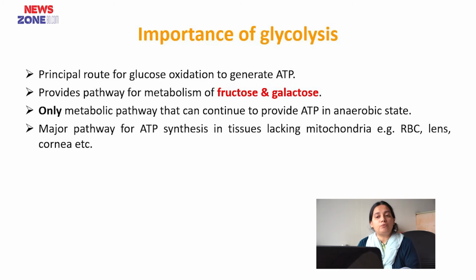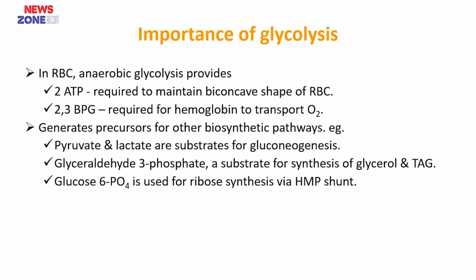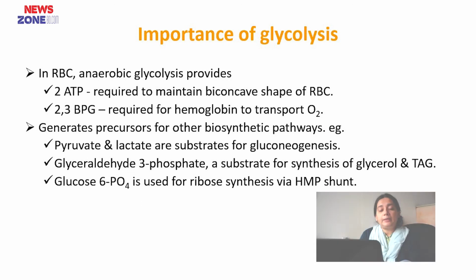So, the importance of glycolysis: it is the principal route for glucose oxidation to generate ATP. It provides a pathway for metabolism of fructose and galactose, and is the only metabolic pathway that can continue to provide ATP in anaerobic state. It is the major pathway for ATP synthesis in tissues lacking mitochondria. In RBC, anaerobic glycolysis provides 2 ATP required to maintain the biconcave shape of RBC, and 2,3-bisphosphoglycerate required for hemoglobin to transport oxygen.